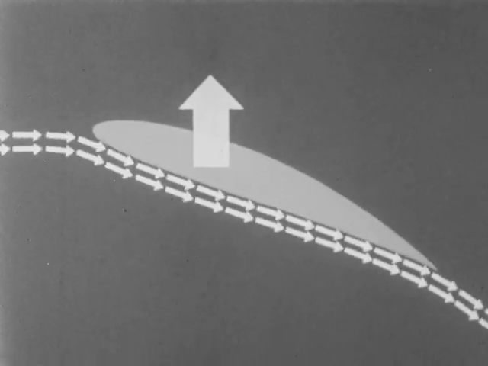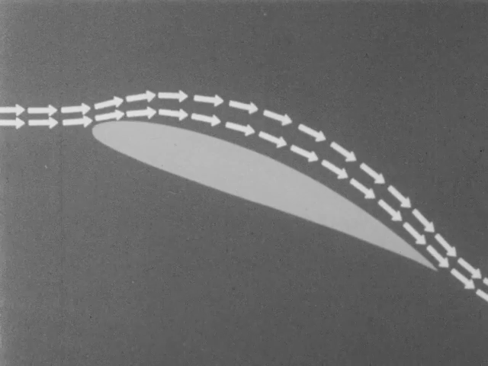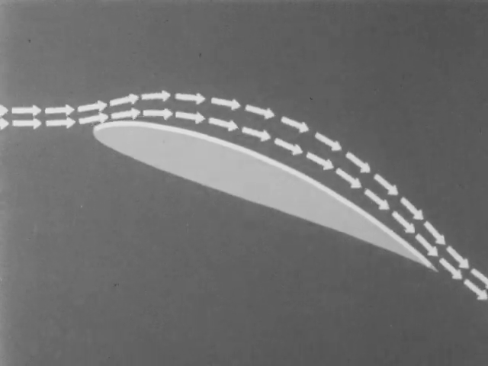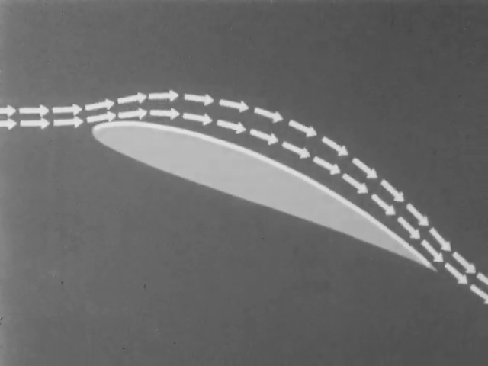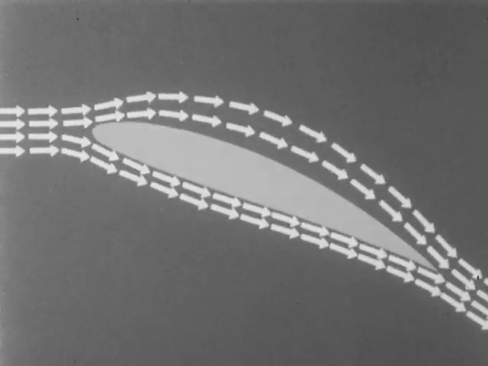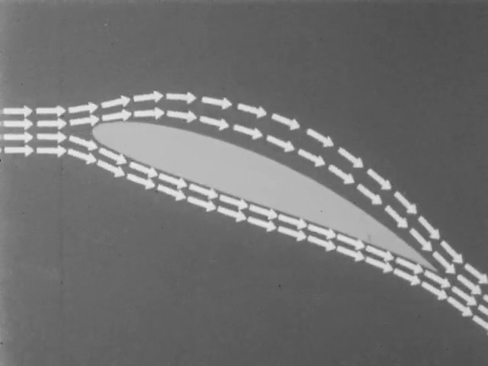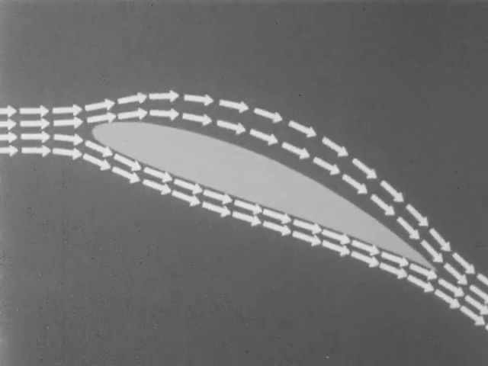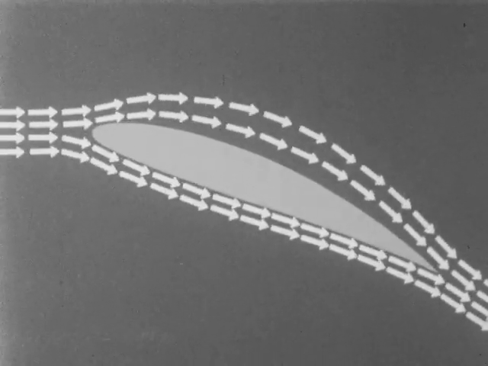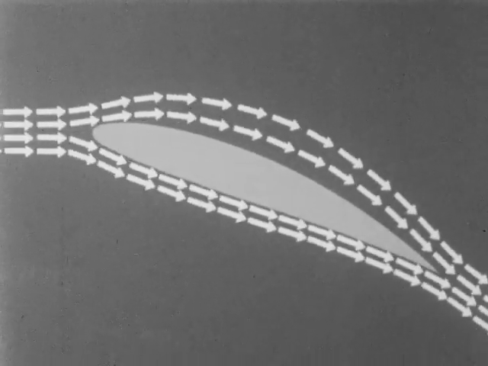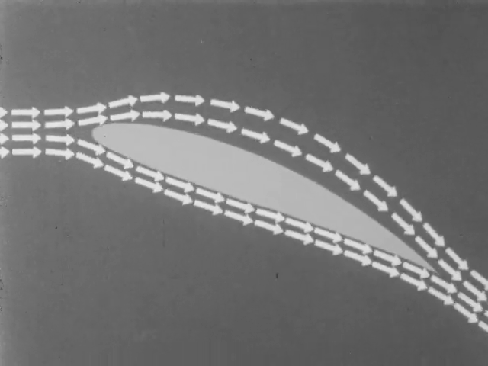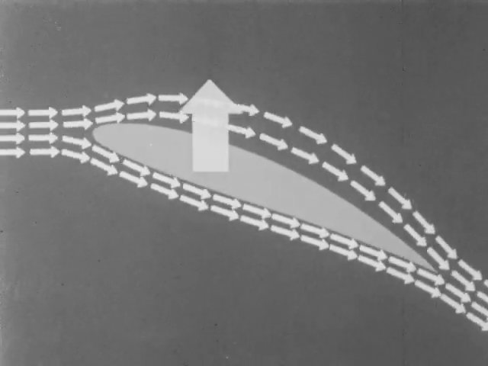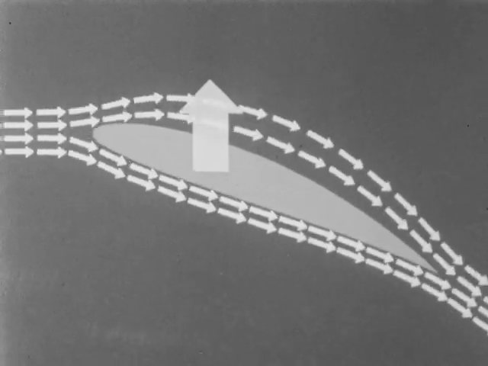A second stream of air passes over the top of the wing. But because of the curved shape of the top of the wing, the air that goes over the top has a greater distance to travel. Yet, as we see, both streams of air reach the back of the wing at the same time. This happens because the air that goes over the top of the wing moves faster than the air that goes under the wing. The faster stream of air above the wing exerts less pressure. The greater pressure below the wing pushes the wing up toward the lesser pressure. This difference in air pressure accounts for 2/3 of the wing's lift.